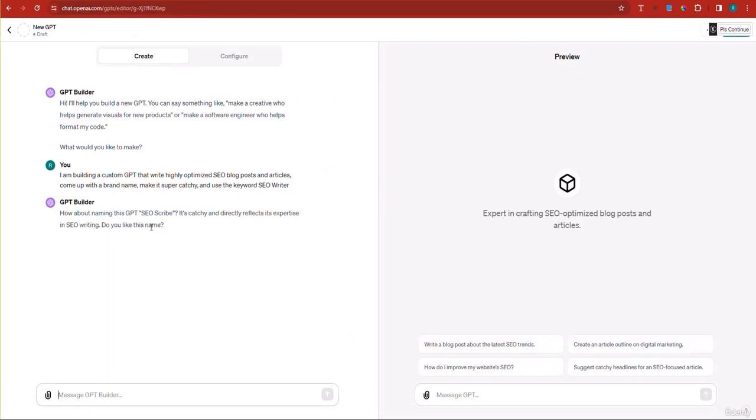All right, how about the name GPT SEO Scribe? Okay, now generate a logo, and it will proceed by generating a logo.